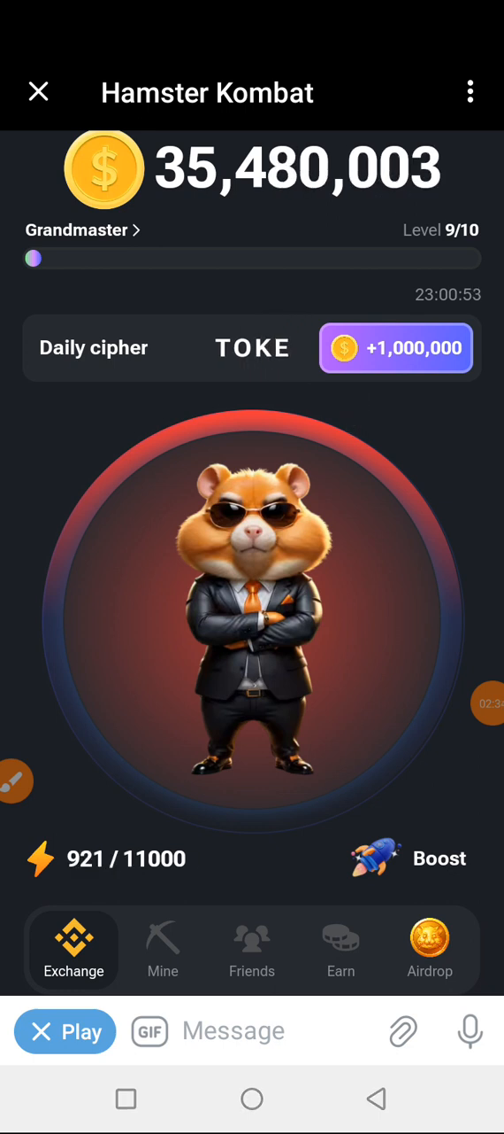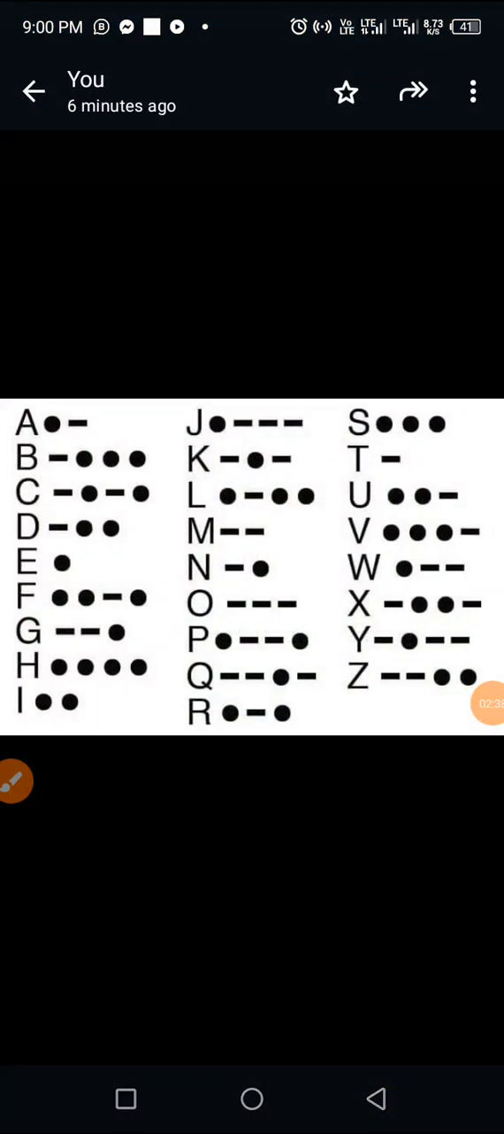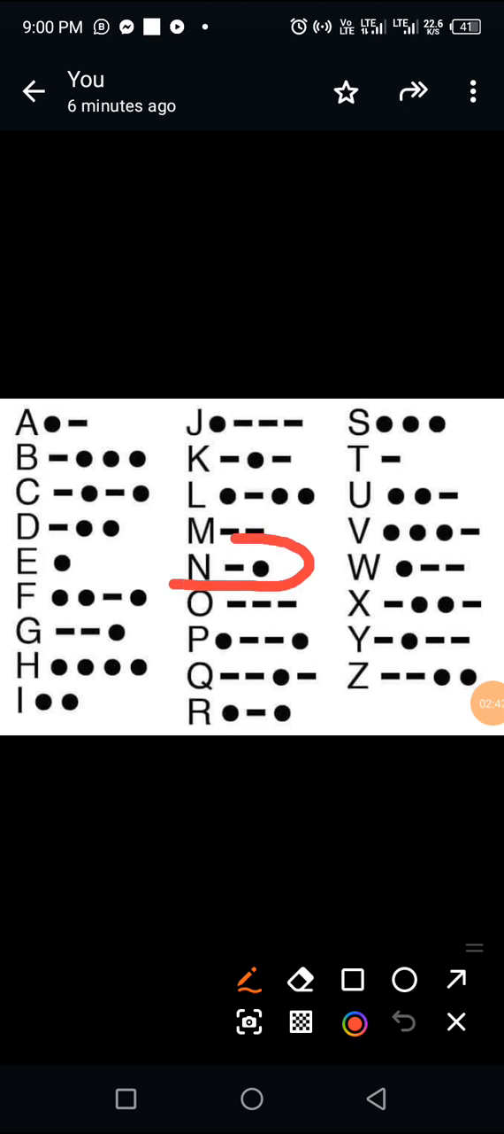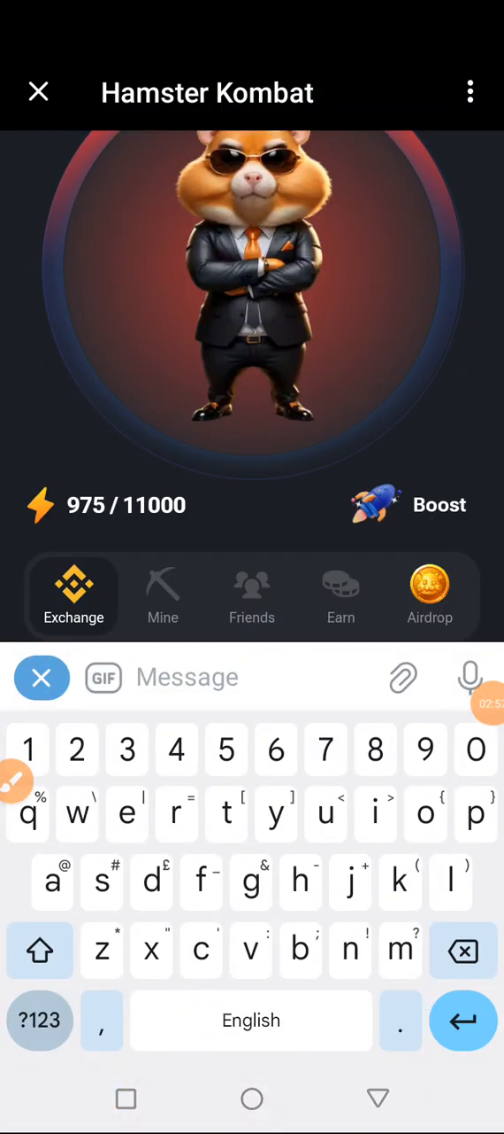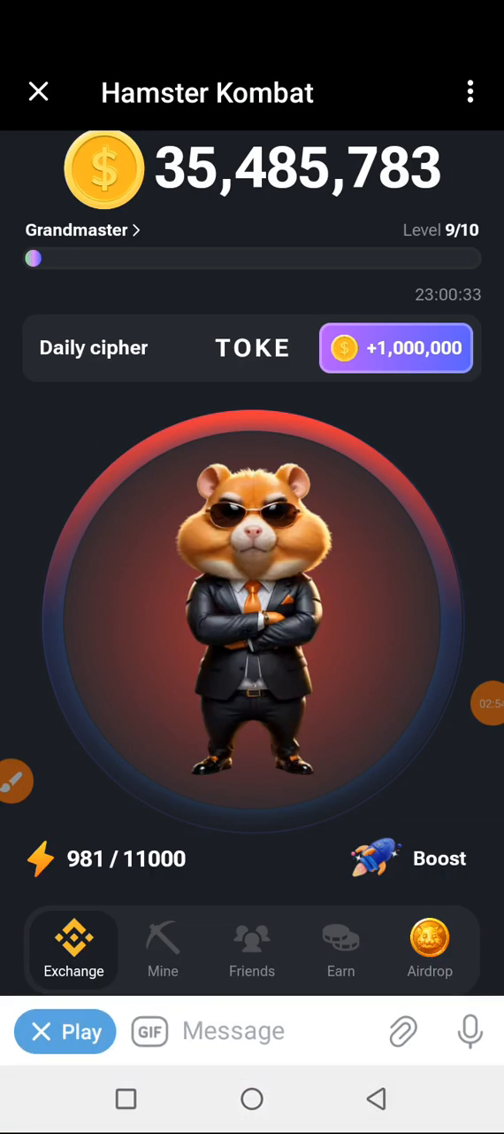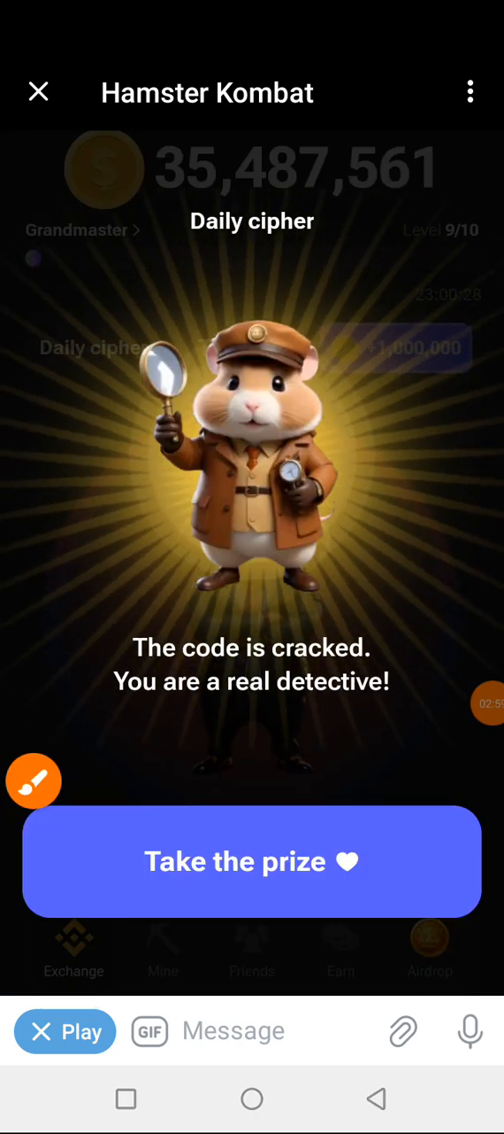So the last but not the least is letter N. So letter N is dash dot. You hold your phone, release immediately, and then you tap. Let's do that. You hold your phone, I hold, release, then tap. Token. So that's it. Very easy.